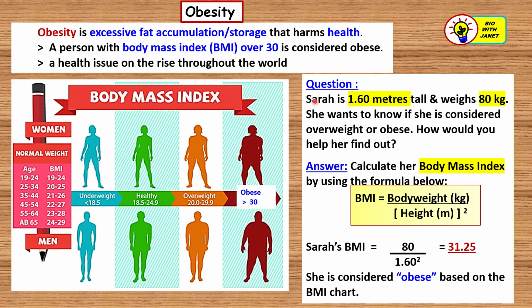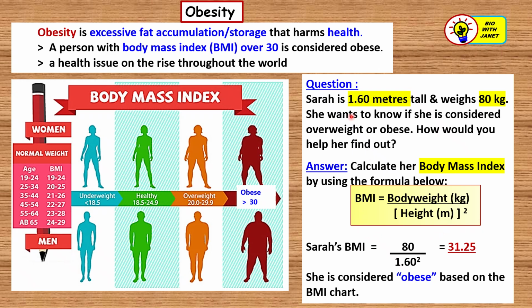So here I just want to conclude with this part on body mass index for those who suffer from obesity. The body mass index is a calculation, a figure that helps us to identify those that are underweight, healthy, overweight, or obese. The formula is BMI, body mass index, equals the body weight of a person in kilograms divided by the height squared. The height must be in meters.